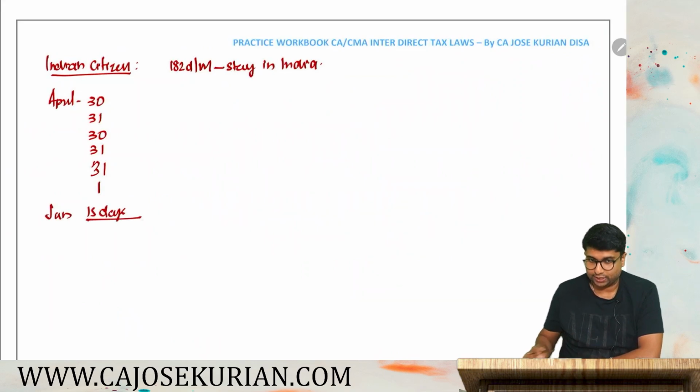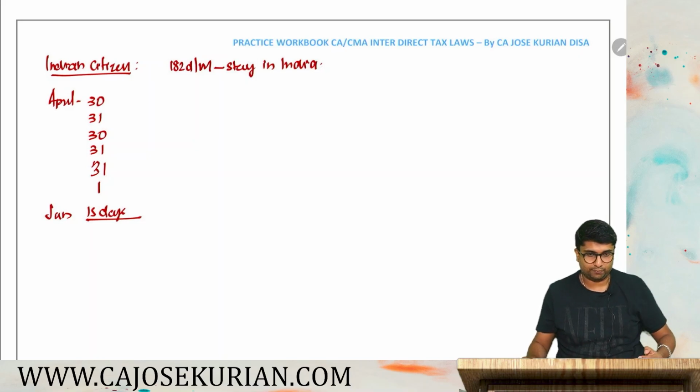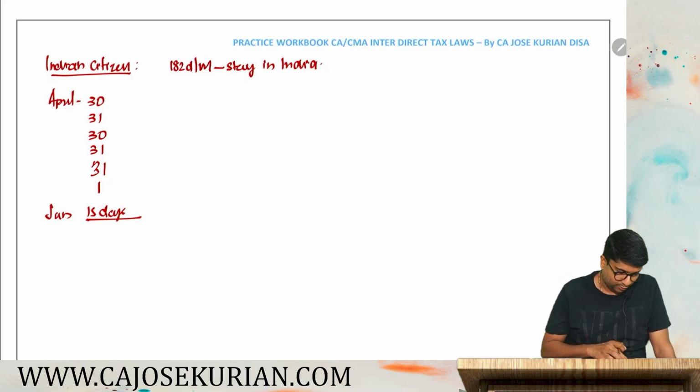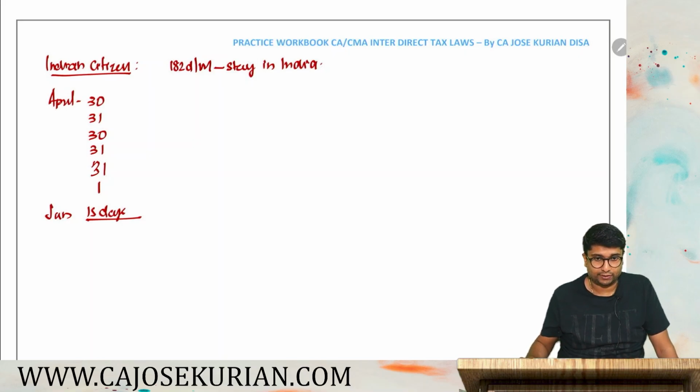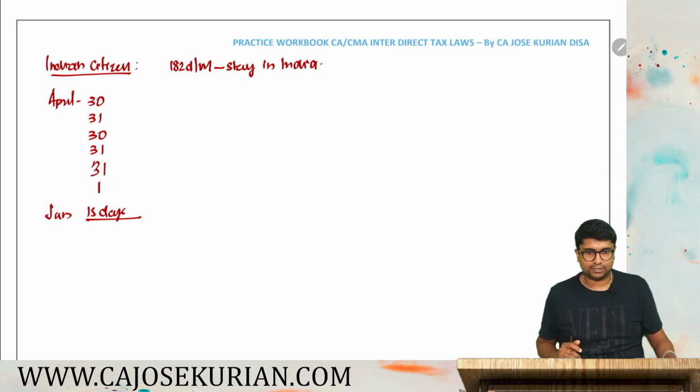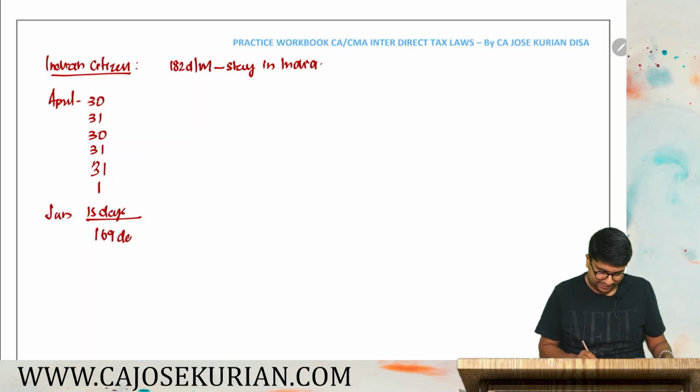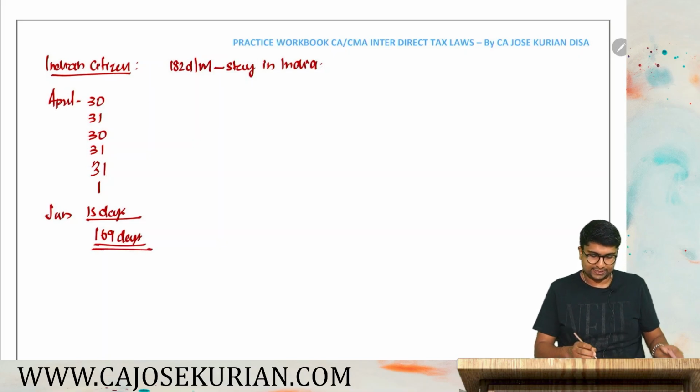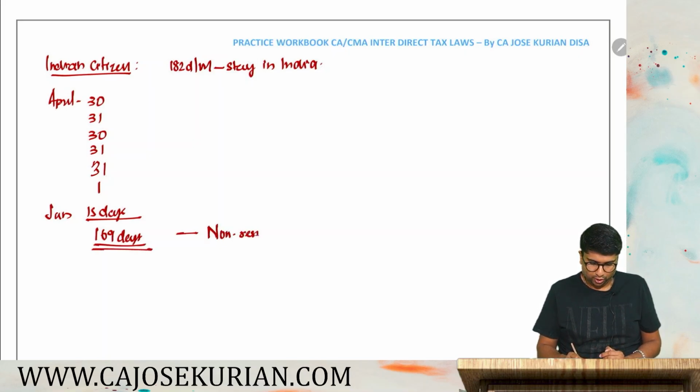So how much is the total altogether? Let's count the total number of days, and that will be 30 plus 31 plus 30 plus 31 plus 31 plus 1 plus 15. Altogether that is 169 days. So 169 days is his stay in India. It is less than 182. So his status is non-resident. Non-resident. So Mr. Madan is basically a non-resident.